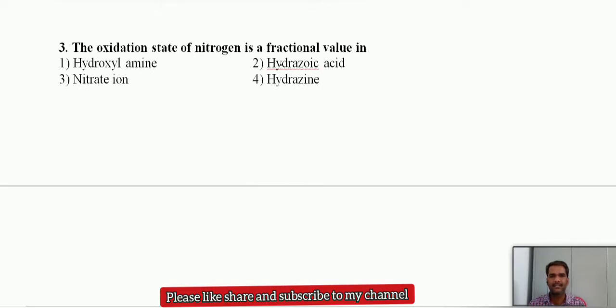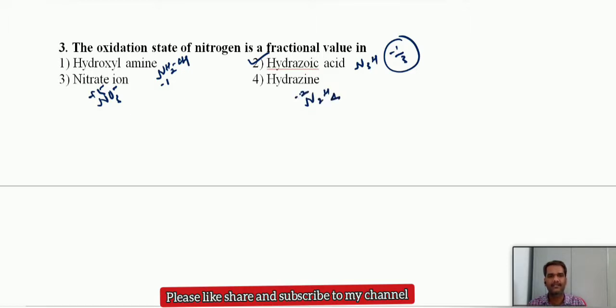The oxidation state of nitrogen in fractional value. You can observe the fractional value for nitrogen in hydrazoic acid. Hydroxylamine is NH2OH, where the oxidation state of nitrogen is -1. Hydrazoic acid is N3H, where the oxidation state is -1/3, which is fractional. The nitrate ion, NO3 minus, has +5, and hydrazine, N2H4, has -2. So in hydrazoic acid it is a fractional value.